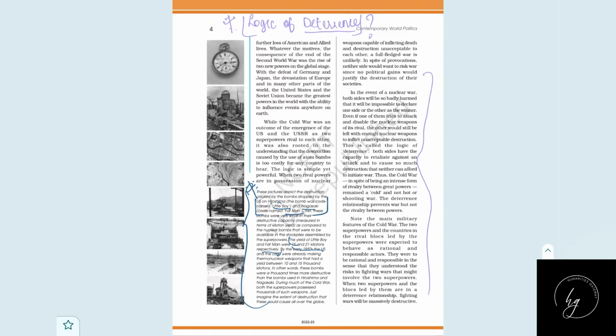Just listen. The idea of deterrence is that both the US and USSR have the nuclear power to destroy each other. The US has the power to destroy the USSR and the USSR has the power to destroy the US. They both have nuclear potential which is equally dangerous. So they won't be ready to face a hot war.